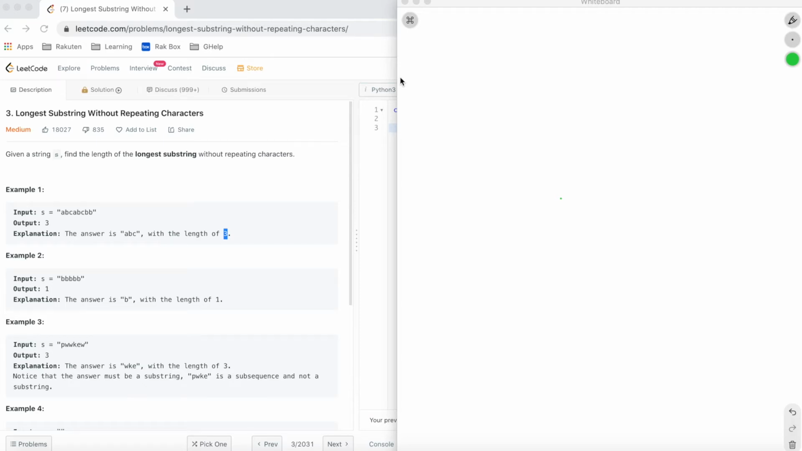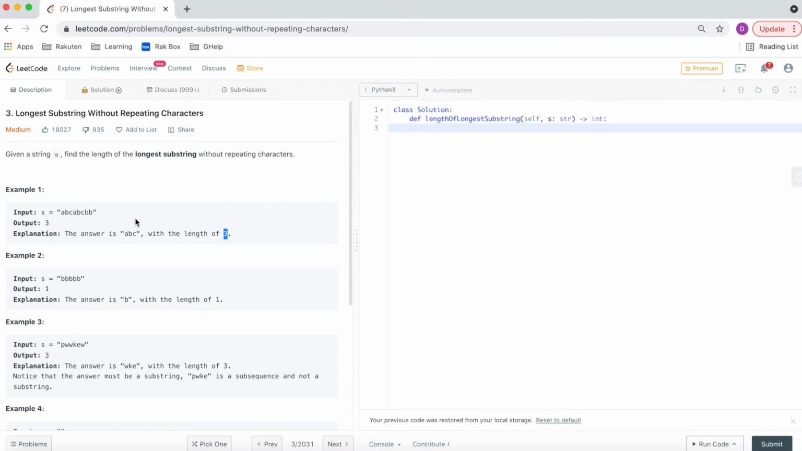Hello everyone. Today we will solve LeetCode problem 3, which is longest substring without repeating characters. So the problem statement is, given a string s, find the length of the longest substring without repeating characters. Let us look at the examples that have been provided to us.